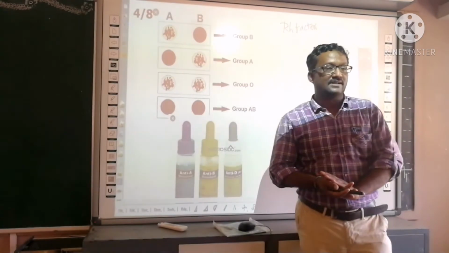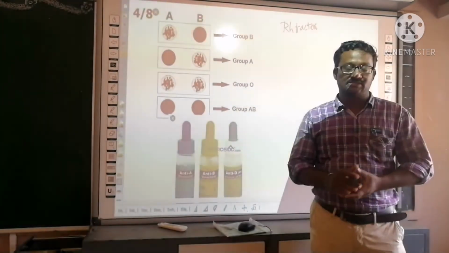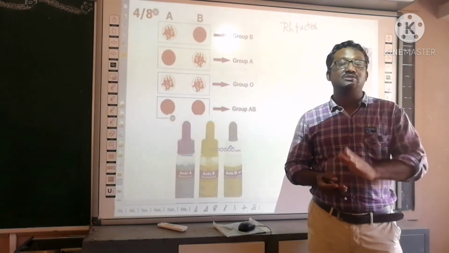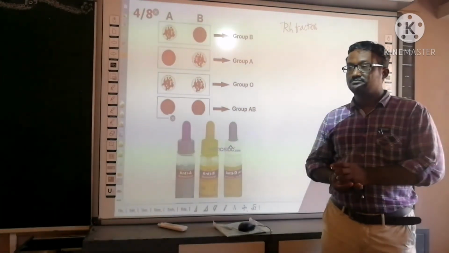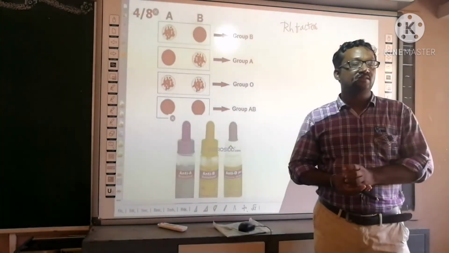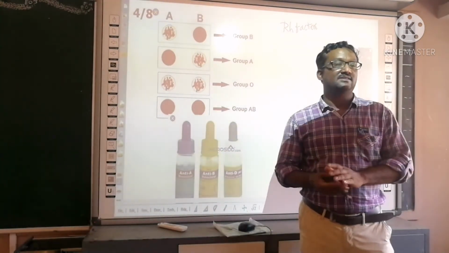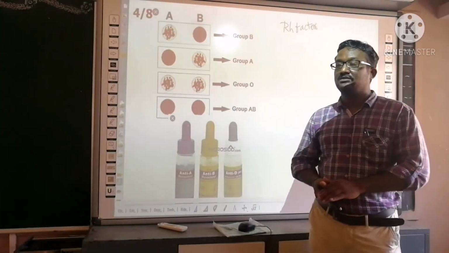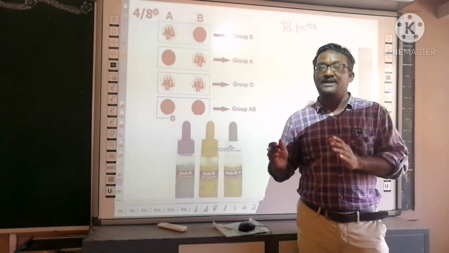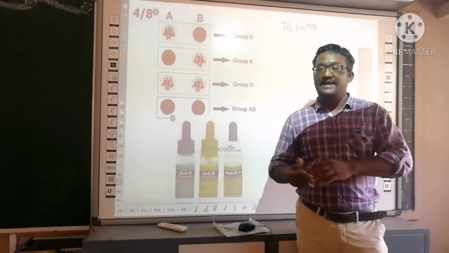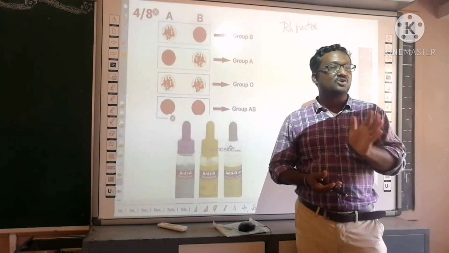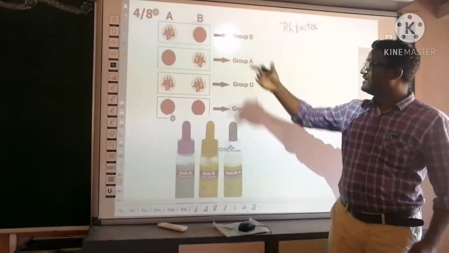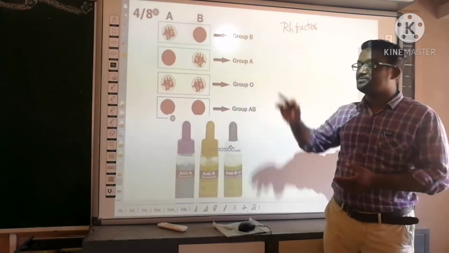So whenever you go to hospital, they do the blood test. Blood testing is very important during blood transfusion. Otherwise, there is a clotting of blood in the patient. If the blood group is not matched to the patient, there is a clotting or agglutination of blood in the patient and he will die. That's why blood groups should be matched. So Landsteiner divided blood into various groups. We have these 4 groups right now.